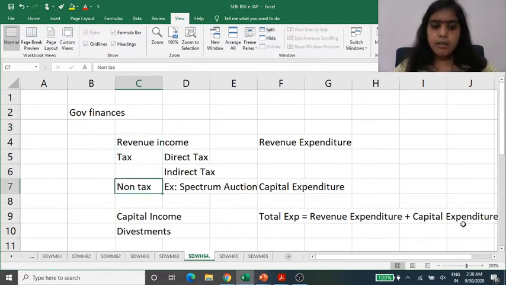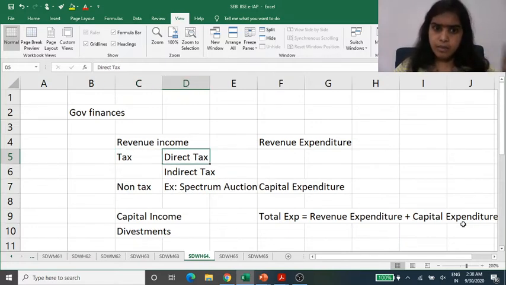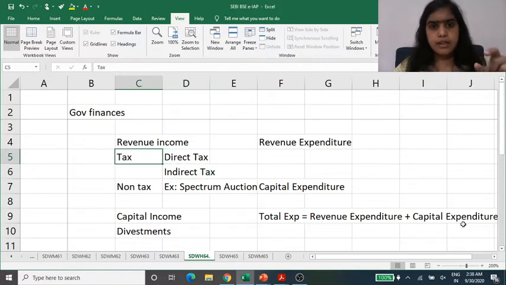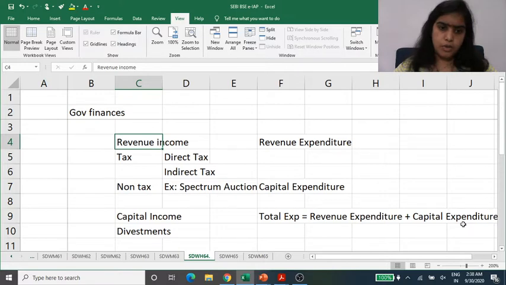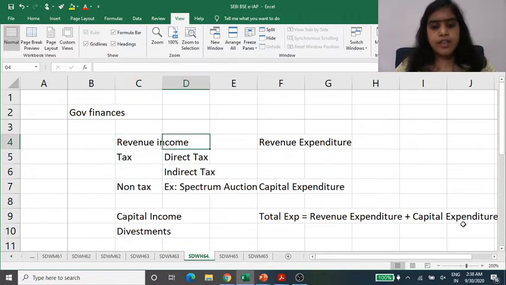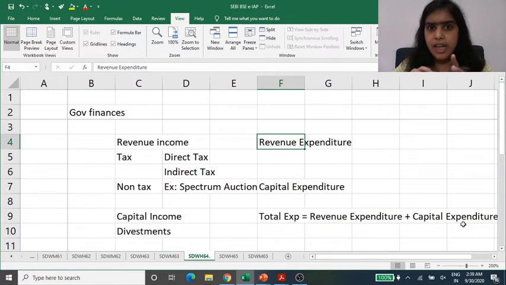We can divide the income in two parts, or we can call them receipts: tax receipts and non-tax receipts. Tax revenue is direct taxes, which is income tax, and indirect taxes like GST or customs or other taxes. A non-tax receipt example can be a spectrum auction. If we add both of these, there will be the revenue income for the government. Revenue income is that which is on a regular basis and for which you need not sell any assets. If this is the revenue income, then there will be a revenue expenditure, the regular expenditure which the government has to do,